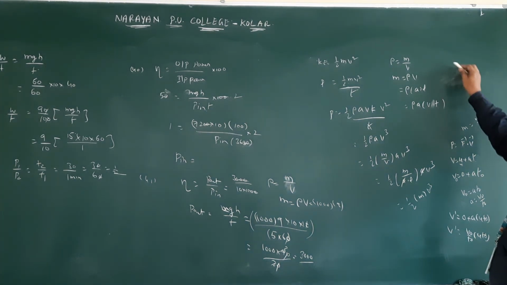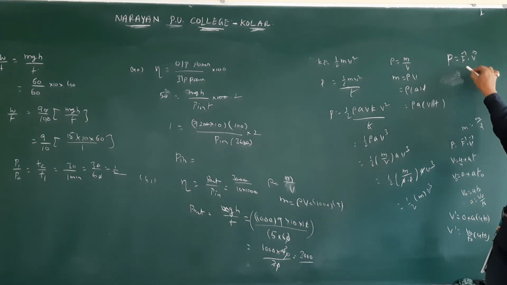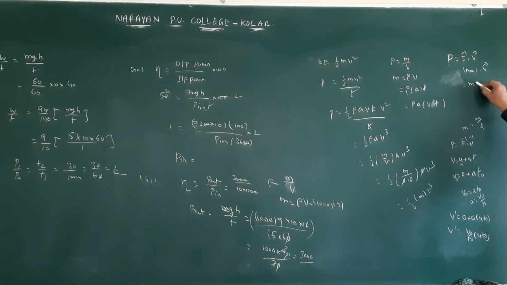Power is F dot v, F means m a, dot v. The value of a is v0 by t0, and v is 4 v0. So power is 4 m v0 square by t0. That is the fourth option. This is the end of the 43rd question and the work, energy and power lesson.